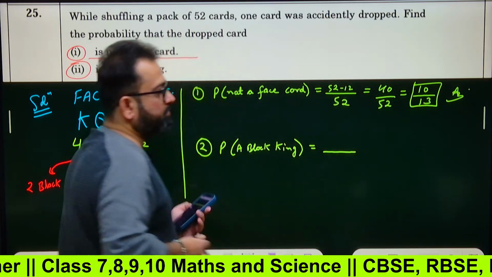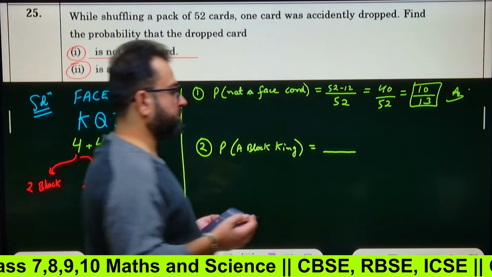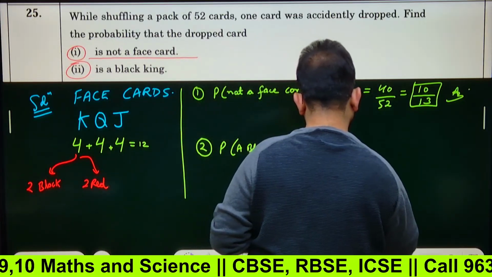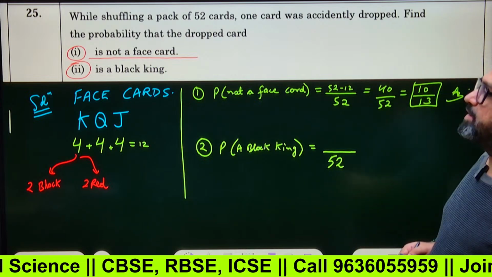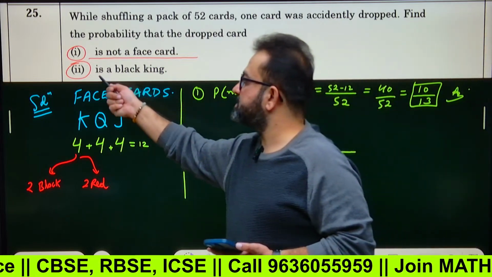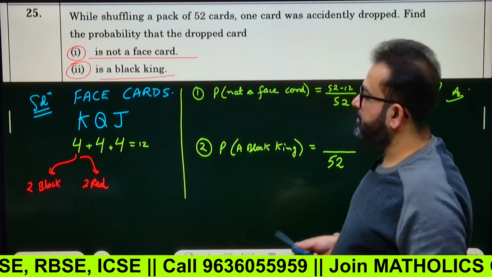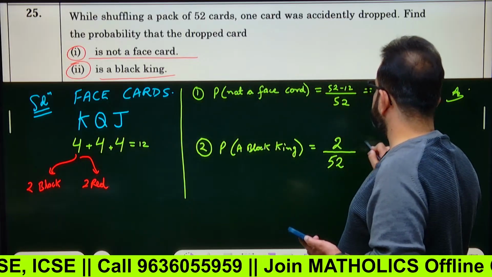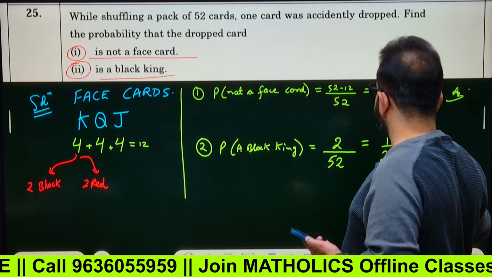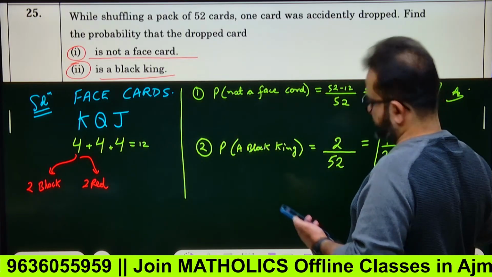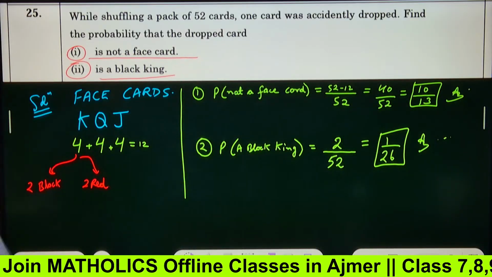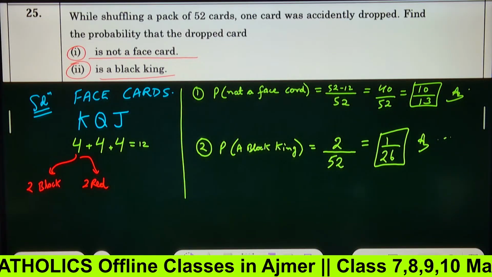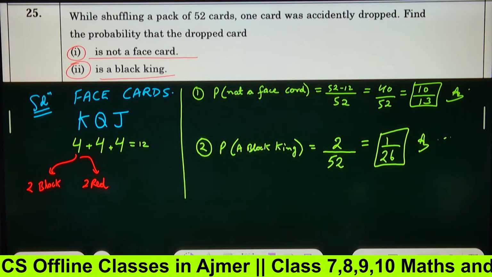Again, something upon total cards, 52. One card was accidentally dropped. What is the probability that the dropped card is a black king? That means only 2 by 52. That means 1 upon 26. How many of you got this answer? This is a very interesting topic. Probability is a very interesting topic, but the thing is you must know how to solve this.